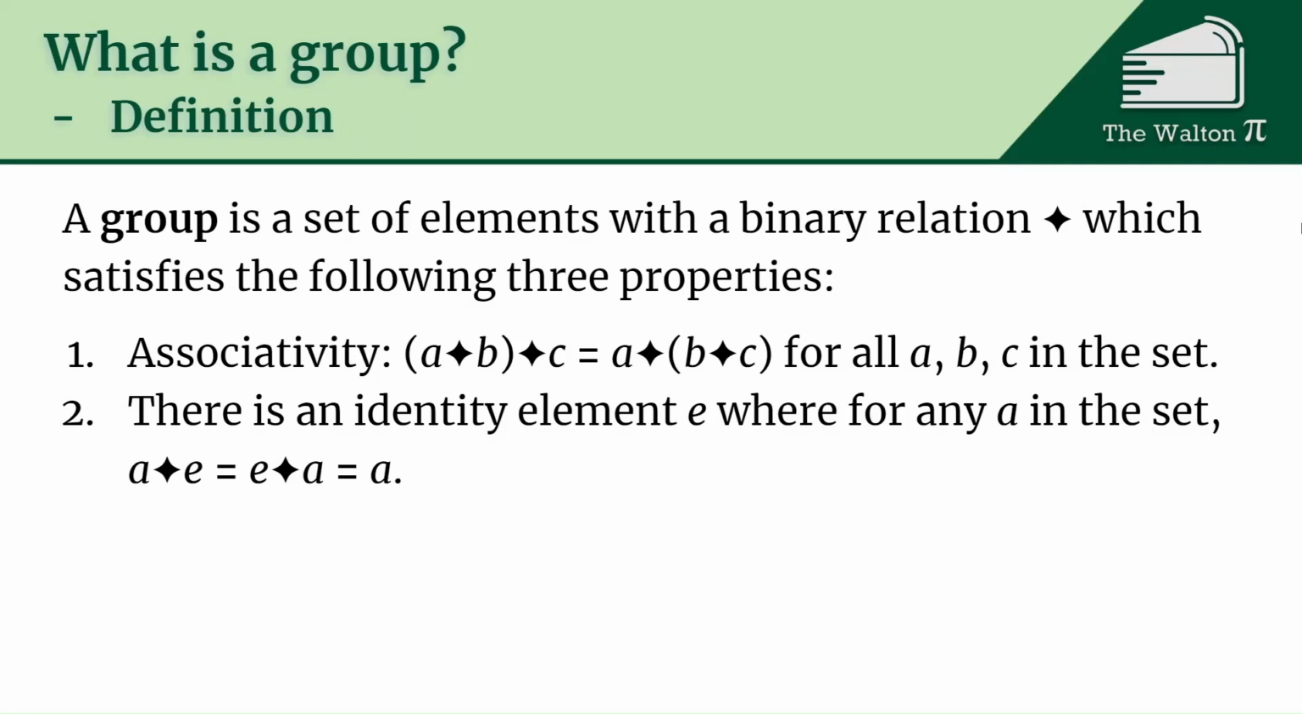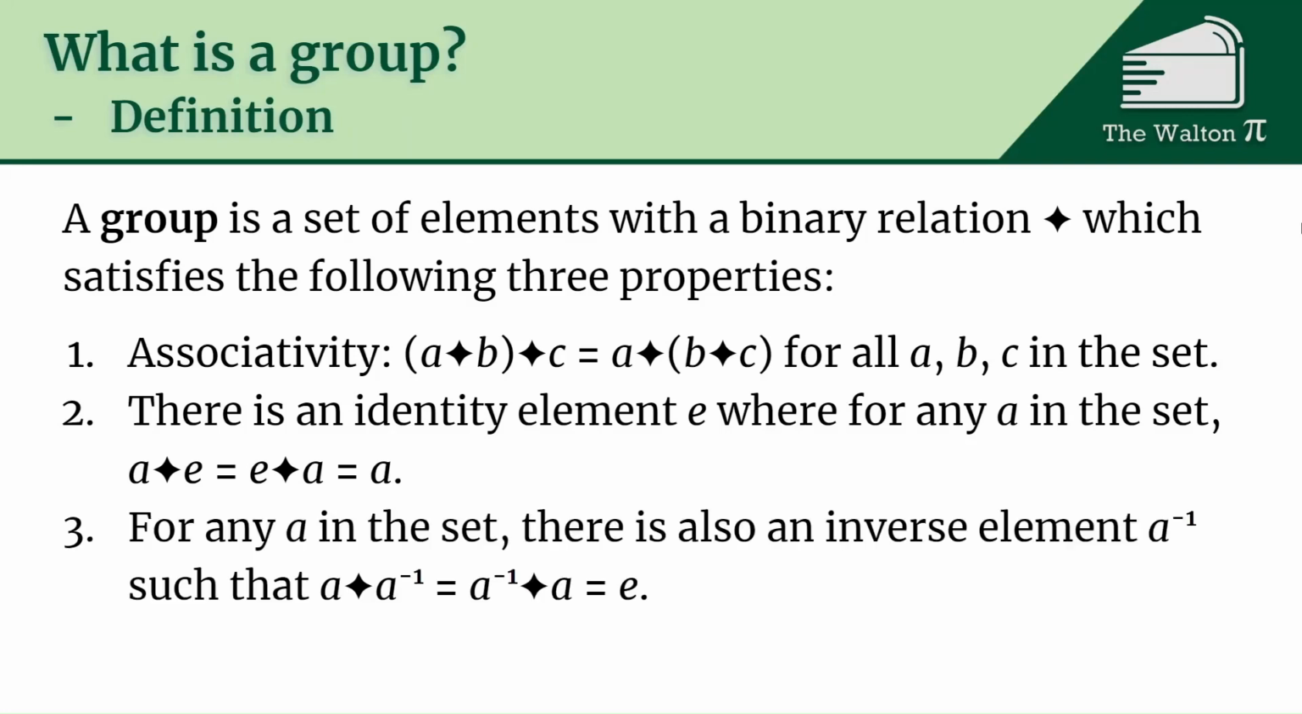Two, there's an identity element E, where for any element A in the set, A star E is the same as E star A, and that just gives you A. And then the third rule is for any A in the set, there's also an inverse, A minus 1, we usually just call it A inverse, so that A star A inverse is the same as A inverse star A, which is just the identity element E.